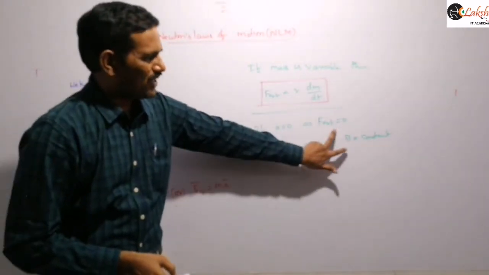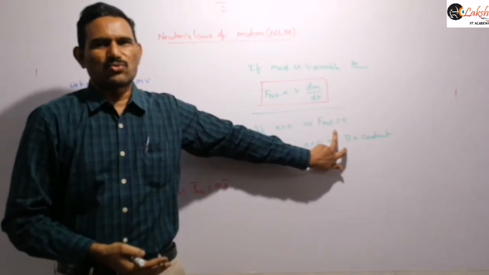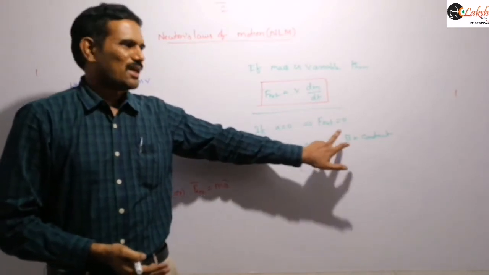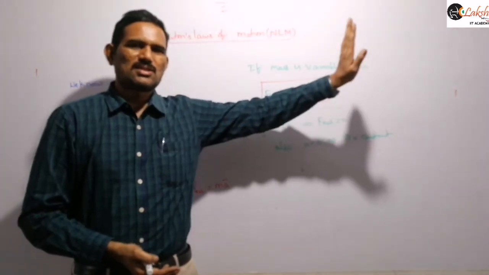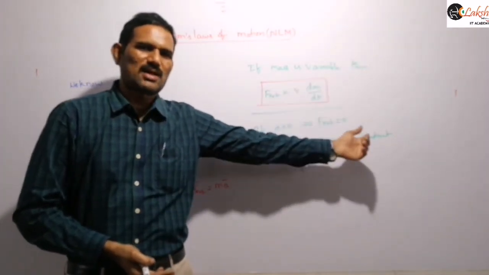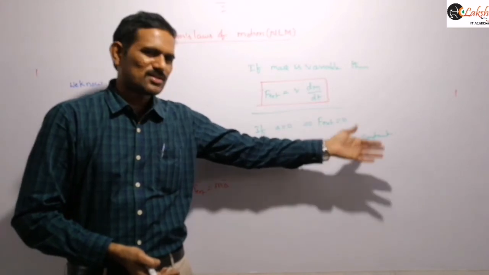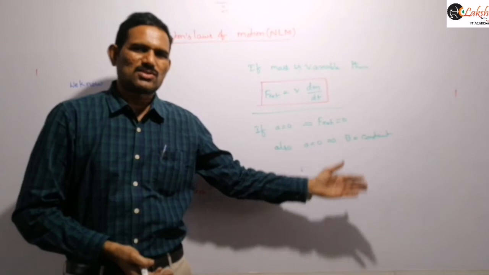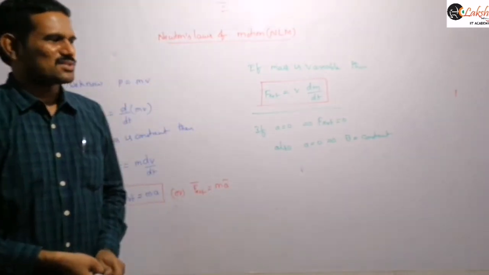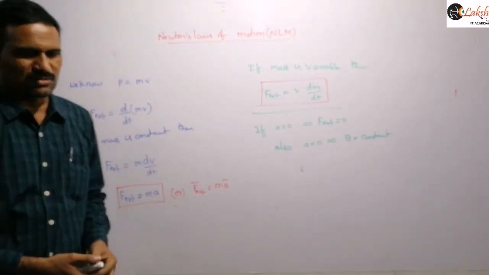If we combine these two, that is nothing but our Newton's first law statement: when no external force acts on the system, the body continues in its state. In its state means if velocity is there initially, it will continue. If velocity is 0 initially, then it remains in the state of rest only.